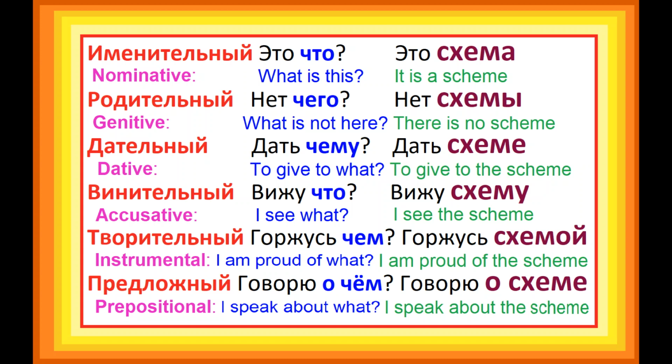I hope this was helpful for those who study Russian grammar. We can use these names of the cases, of the noun cases, to decline any Russian noun. And these questions are for inanimate, not live. For a person, questions will be кто, who. For thing, question will be this one. Что, чего, чему, что, чем, о чем.